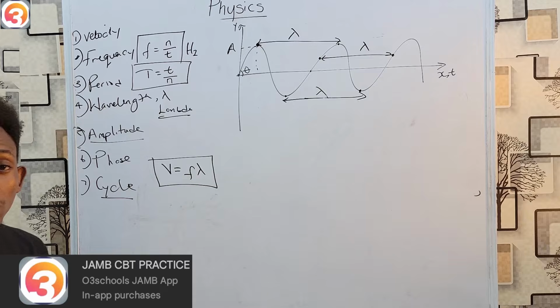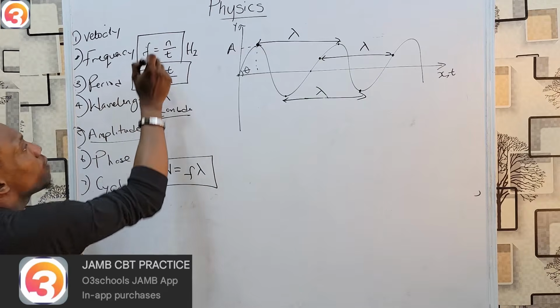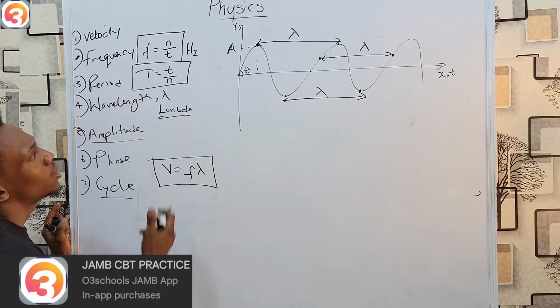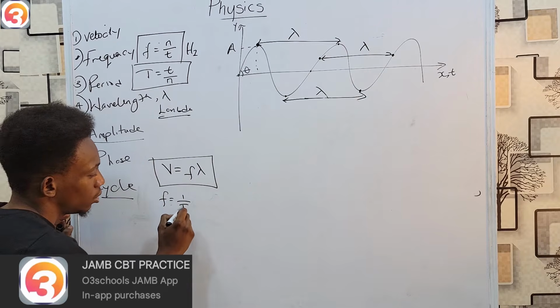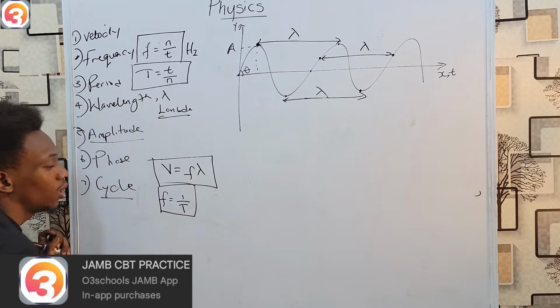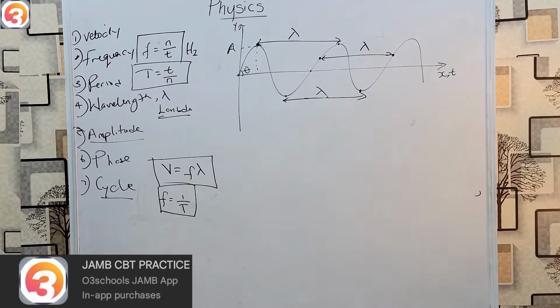Then the other thing you should notice, if you look here, f and T, they're almost the same, right? Just that they are reversed. Therefore, we should know that f equals 1 over T. And that is the next thing we should know for a wave.